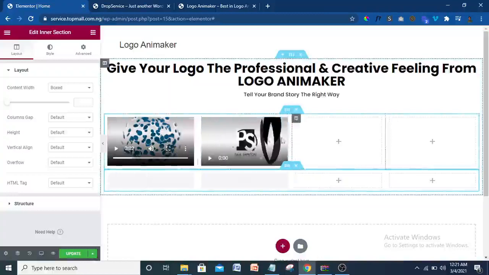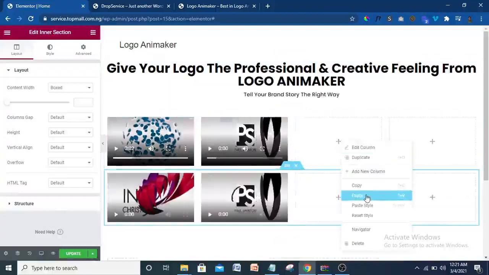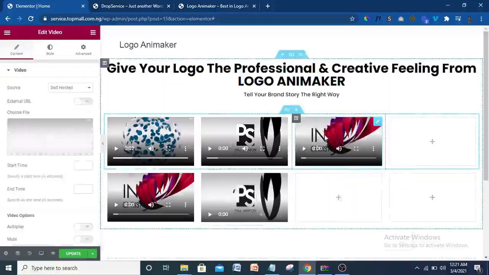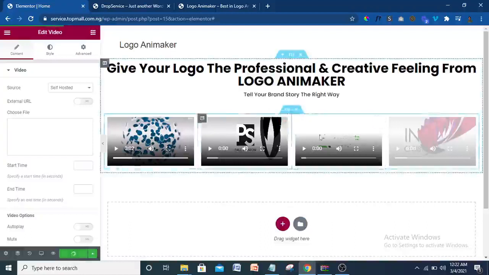I just copy, like now I've copied this one. I'll just come here and paste it in the same style, change the video, and give it an image. So I'm going to do that now. I'm doing this also to save time. All right, I've changed all the images and videos. If you play any one of them, it's going to show something different.